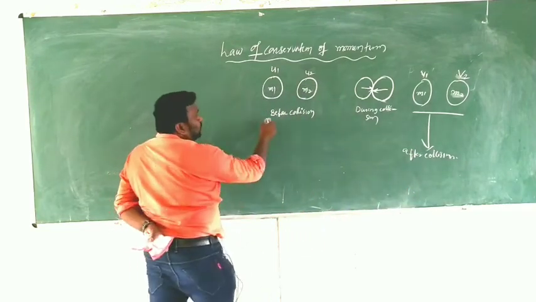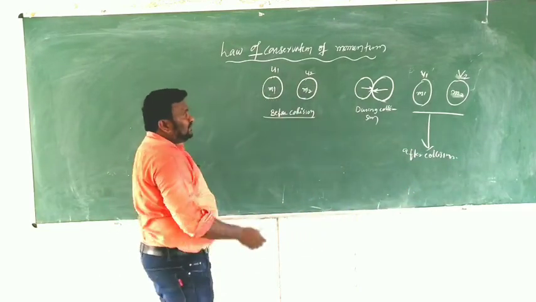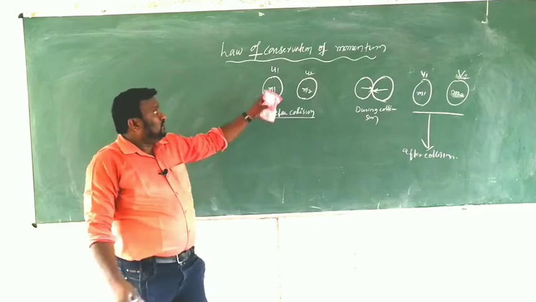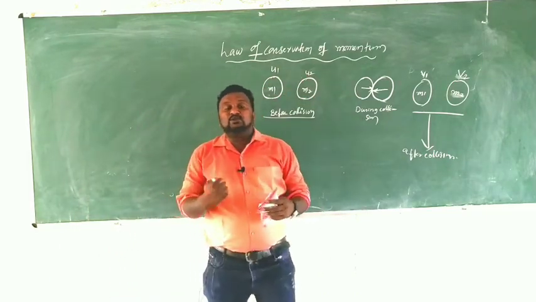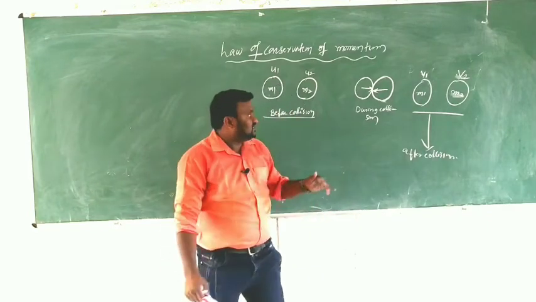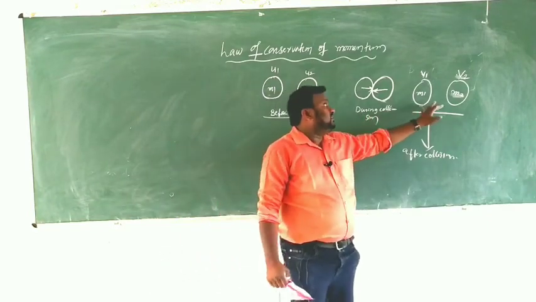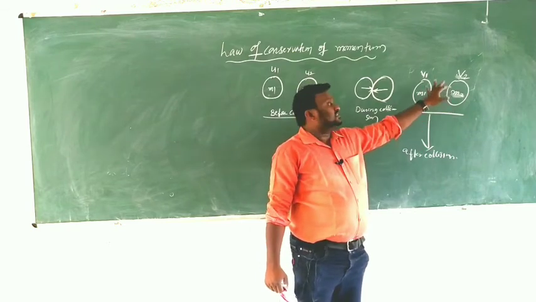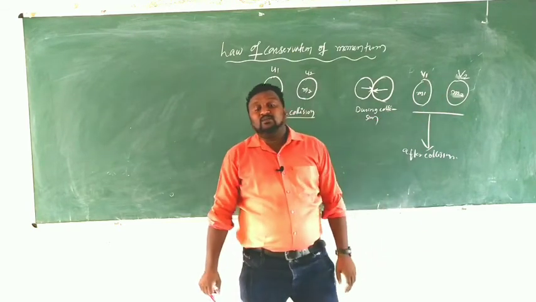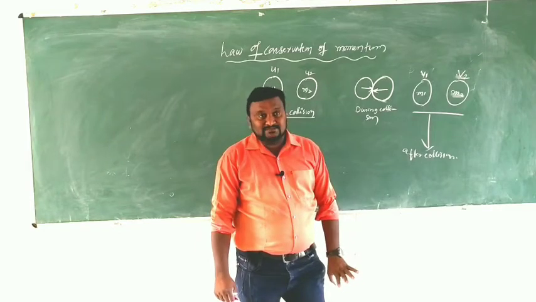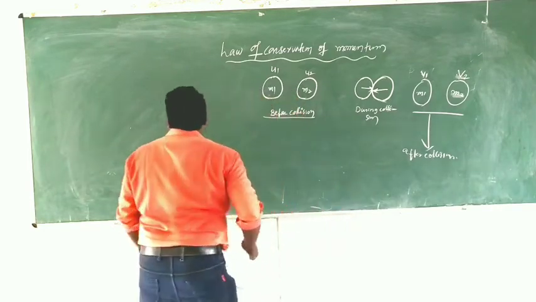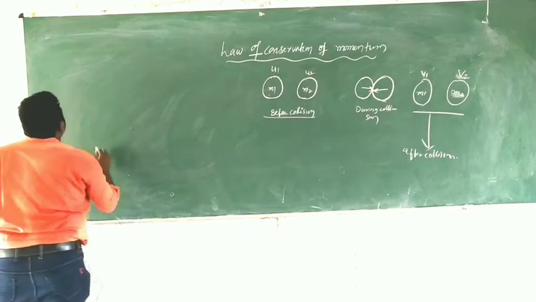Before collision they should be like this, having masses m1 and m2, velocities u1 and u2. During collision one applies a force on the other for a fraction of a second, and after collision they have velocities v1 and v2. Clear, children?